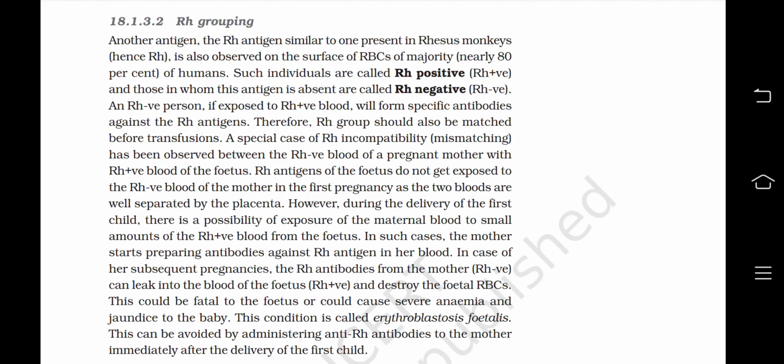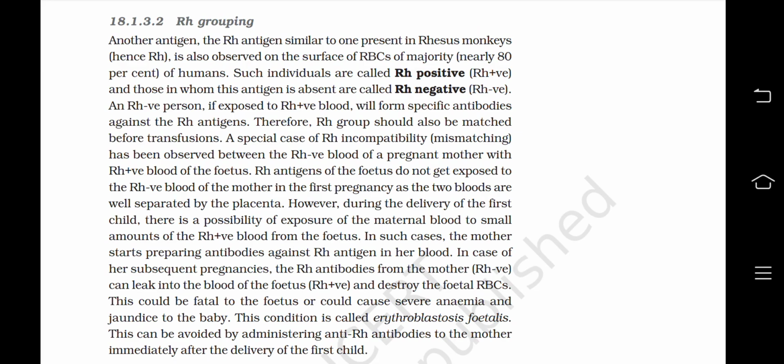A special case of Rh incompatibility or mismatching has been observed between the Rh negative blood of a pregnant mother with the Rh positive blood of the fetus. Rh antigens of the fetus do not get exposed to the Rh negative blood of the mother in the first pregnancy, as the two bloods are well separated by the placenta. However, during the delivery of the first child, there is a possibility of exposure of the maternal blood to small amounts of the Rh positive blood from the fetus.